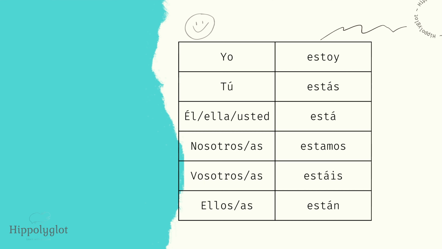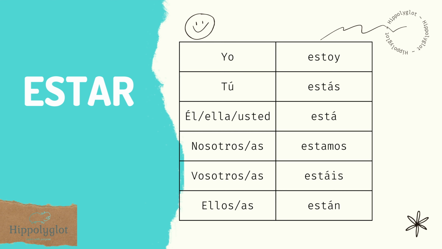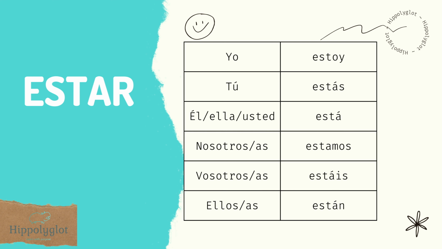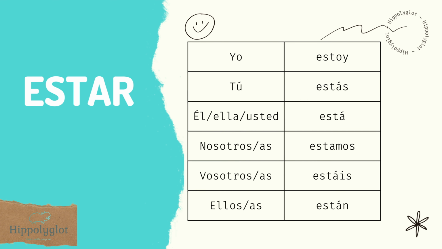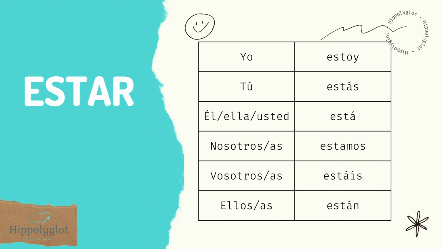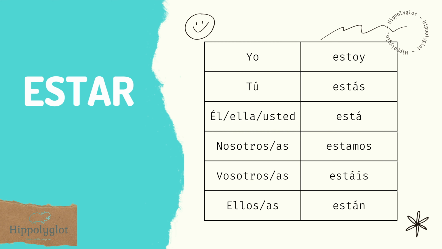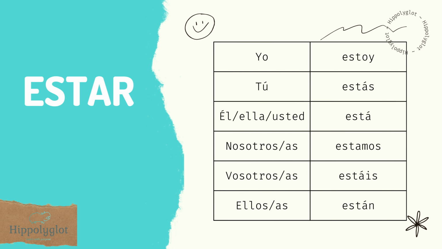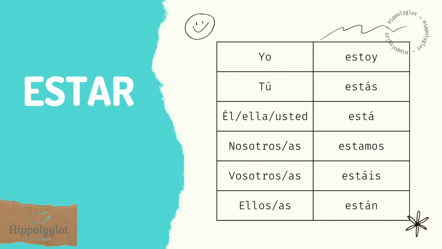Alright, so now let's take a look at the verb estar. So let's see how to conjugate it. Yo estoy. Tú estás. Él, ella, usted está.